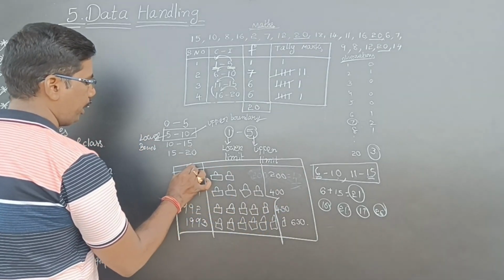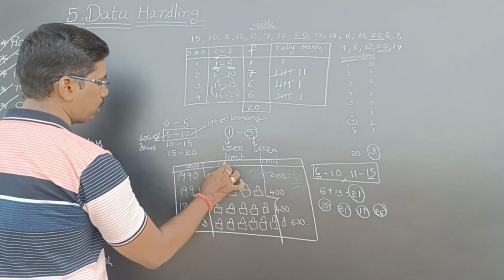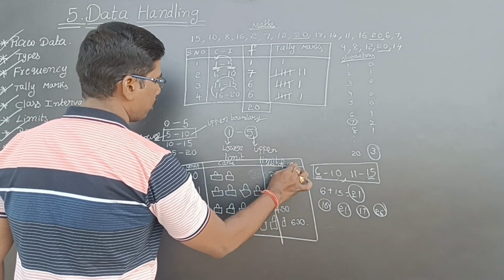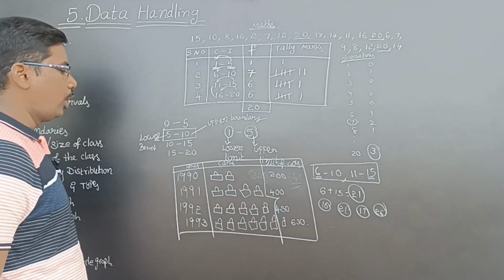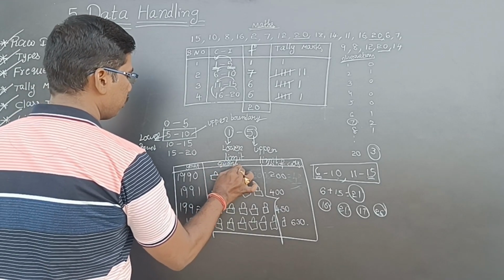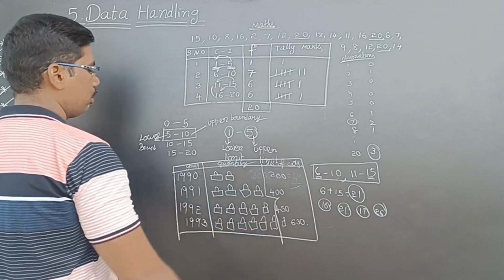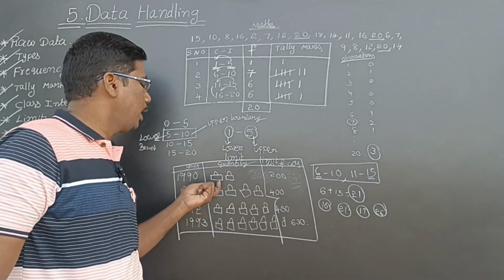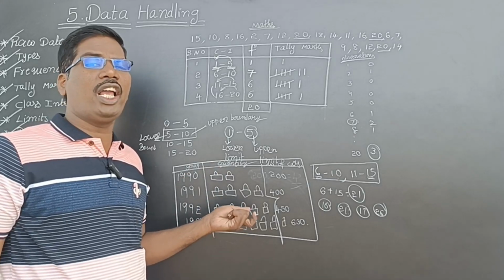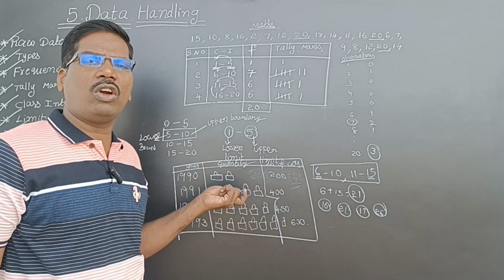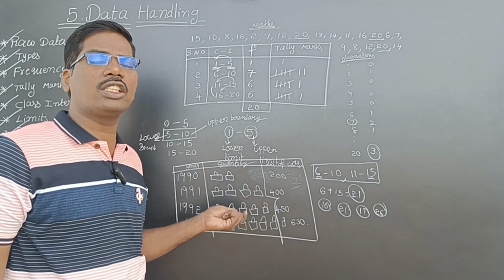Now they will write here year, cars, number of cars, or here we can say quantity. See here, the data they have represented as years and pictures. Car pictures means they manufacture cars.